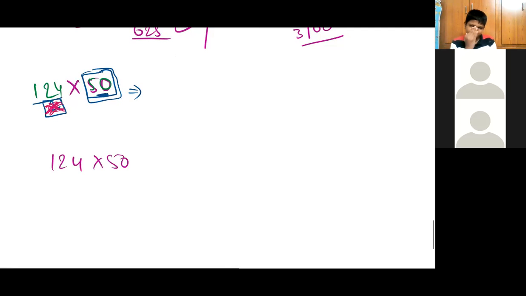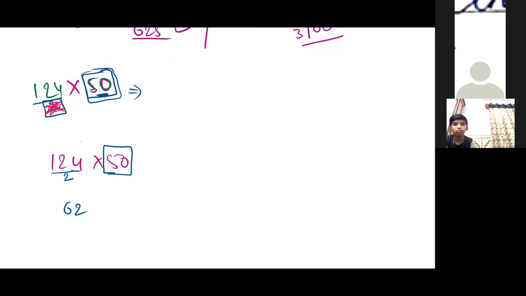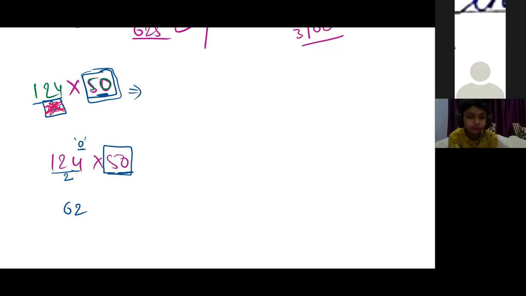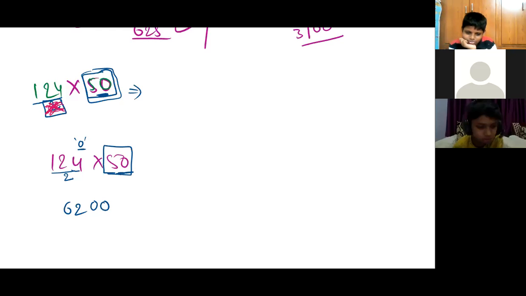See, any number, instead of multiplying by 50, we can just divide it by 2. So divide this number by 2. 124 by 2 is how much? 62. What is the remainder here? 0. 0 multiplied with 50 will be 0. So it is 6200. That's the answer.